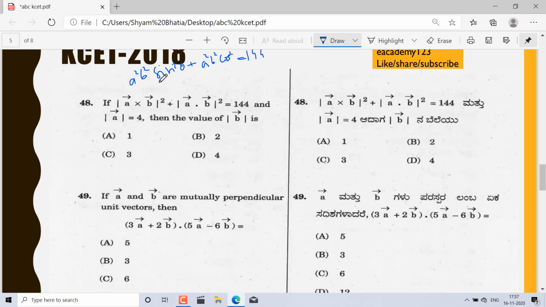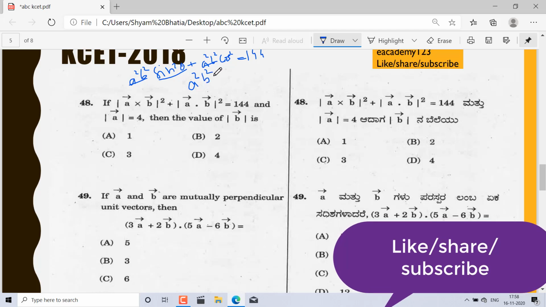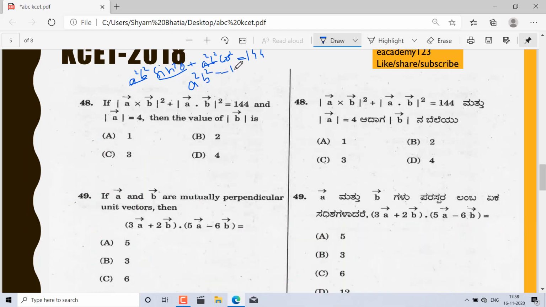144. It is written here. So a square b square, take it common, then inside the bracket sin square theta plus cos square theta is equal to 1. So finally I can write here nothing but a square b square equal to 144. So what is the actual? AB is 12, because the square root of 144 is nothing but 12.